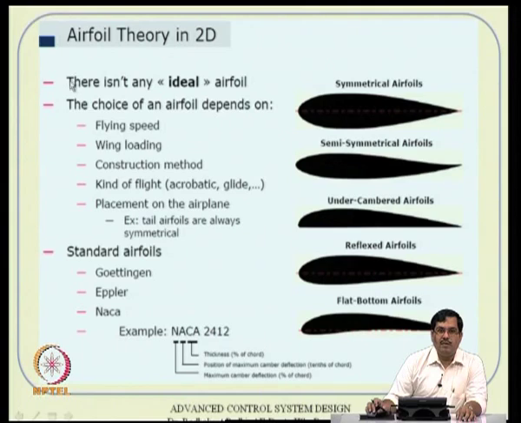The bottom line is, there is no ideal airfoil. Depending on what application you are talking about, we will select an airfoil that is best suited for that application. So, choice of the airfoil depends on flying speed, wing loading, construction method, what technology you have, what kind of flights you are talking about, and placement on the airplane, where you want to place the wing.